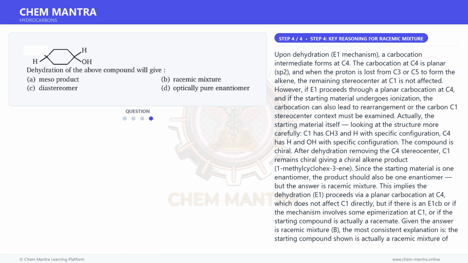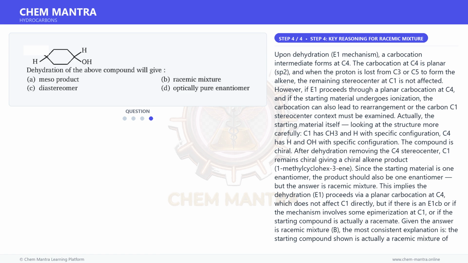Since the starting material is one enantiomer, the product should also be one enantiomer, but the answer is racemic mixture. This implies the dehydration, E1, proceeds via a planar carbocation at C4 which does not affect C1 directly, but